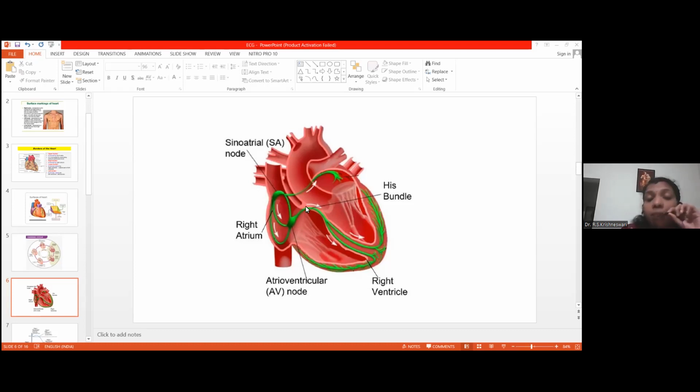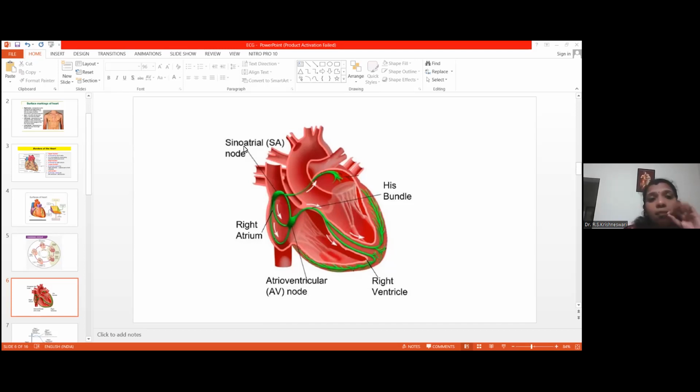And from the AV node, these impulses travel towards the ventricles through the bundle of His, and as the bundle of His divides, this electrical activity transfers to both ventricles, and the ventricles also contract. So this is the electrical conductivity system of the heart, that is SA node, AV node, bundle of His, right and left bundle, and Purkinje fibers.